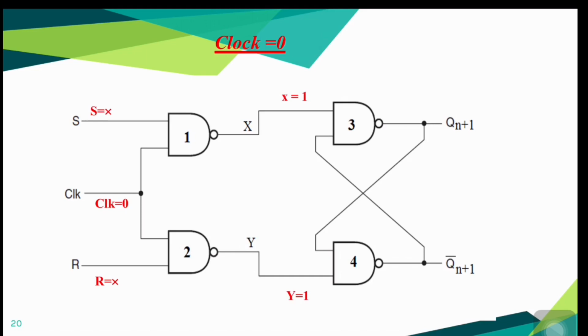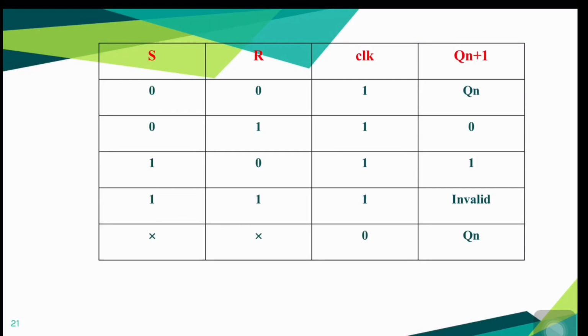Therefore, we can conclude that when clock equal to 0, there is no change in the output of an SR flip-flop. It's time to add this input-output combination to our truth table. You can see S and R are marked as don't cares, clock as 0 and the output Qn plus 1 is equal to Qn, that is the previous output.